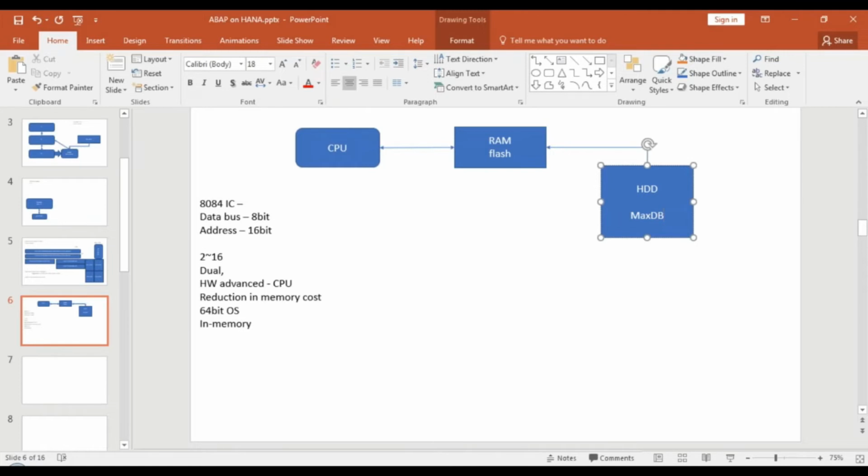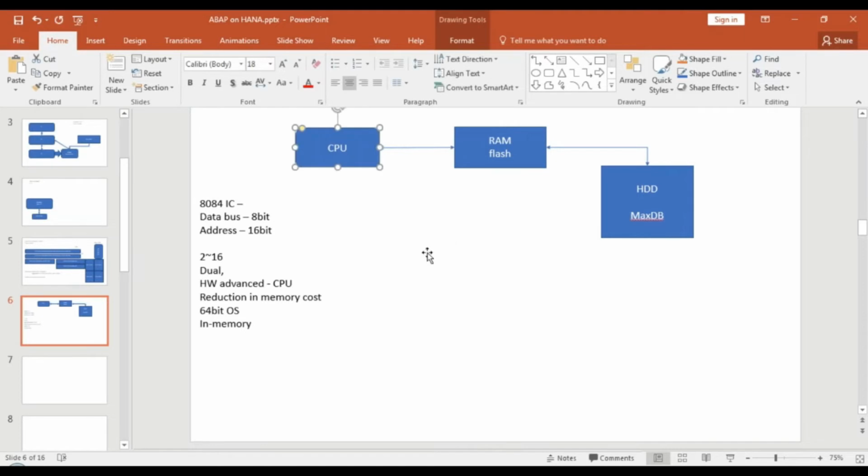So all your data is kept in the RAM, and now it's possible to load this data into the CPU register faster because the bottleneck of having hard disk and RAM has been removed. Hard disk is only used for backup purposes, and you can keep all the enterprise data in the RAM, which significantly increases the power of processing, or the loading of data. And now the new bottleneck is between the RAM and the CPU.